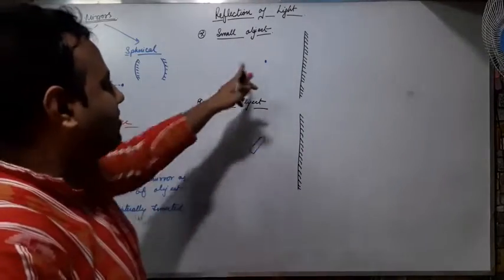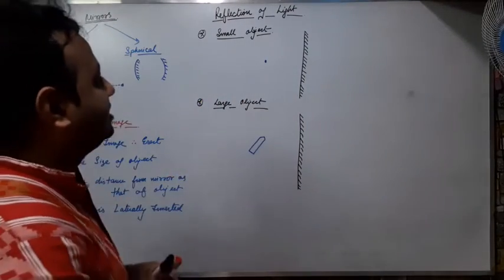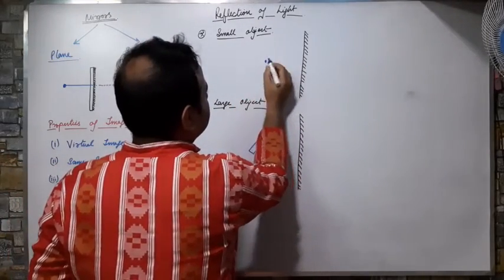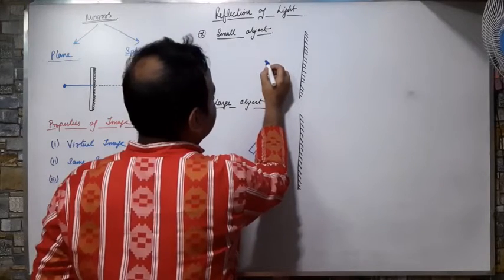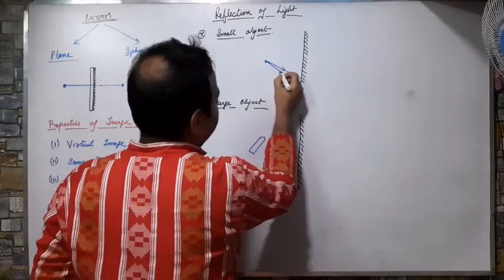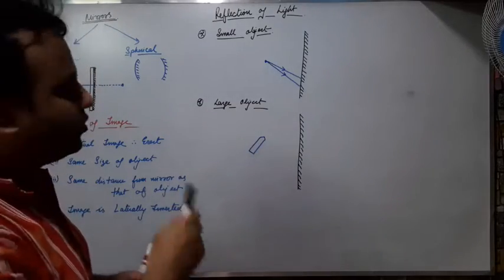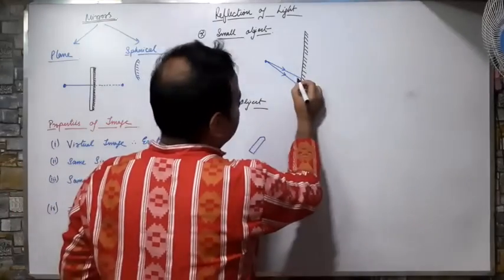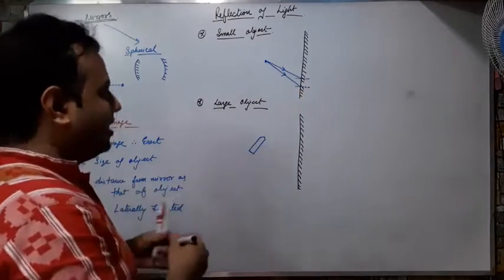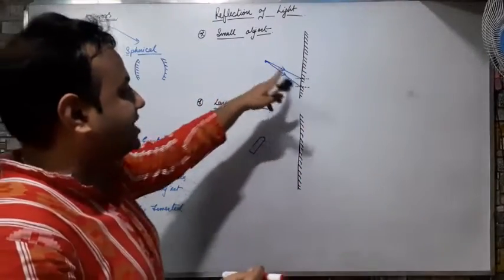So these are my two objects. One is a small object, one is a large extended object. So how are the images formed? Now take two oblique rays like this. Okay, so two rays are being extended. I will draw a normal here, and a normal here. What I will get is that the rays are being reflected down.